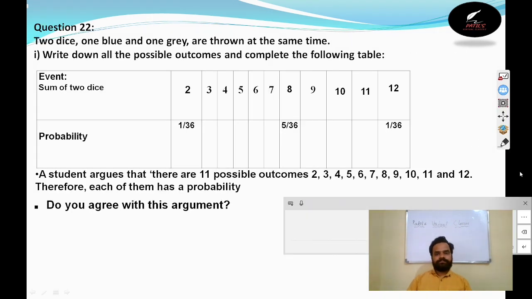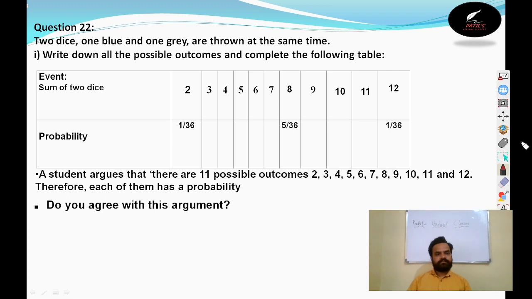So here they have given two dice. One is blue in color, one is grey in color, thrown at the same time. Write down all the possible outcomes and complete the following table. See, they have given the sum of two numbers: 2, 3, 4, 5, 6, 7, 8, 9, 10, maximum is 12. This question we need to understand. To get this number, what is the possibility? The possibility is 1, 1. If we add 1 and 1, you will get 2. No other possibilities to get 2.